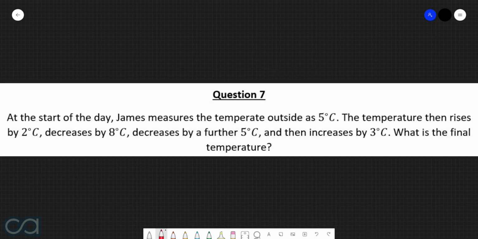Question 7. At the start of the day, James measures the temperature outside as 5 degrees Celsius. The temperature then rises by 2 degrees, decreases by 8 degrees, decreases by a further 5 degrees, and then increases by 3 degrees. What is the final temperature?